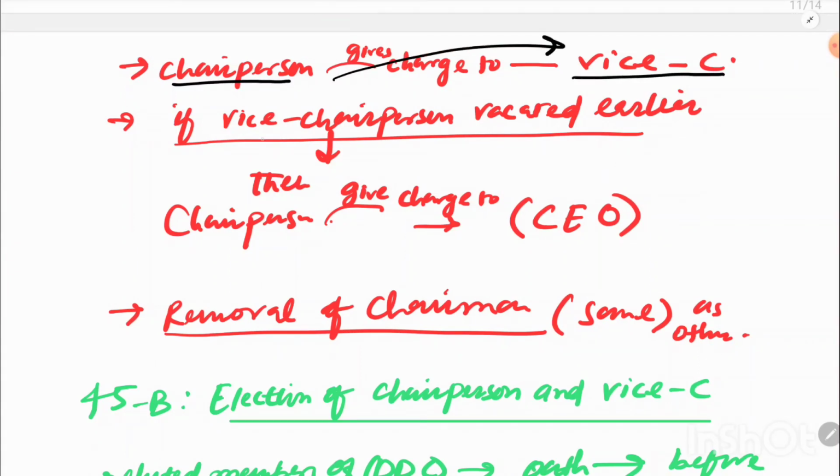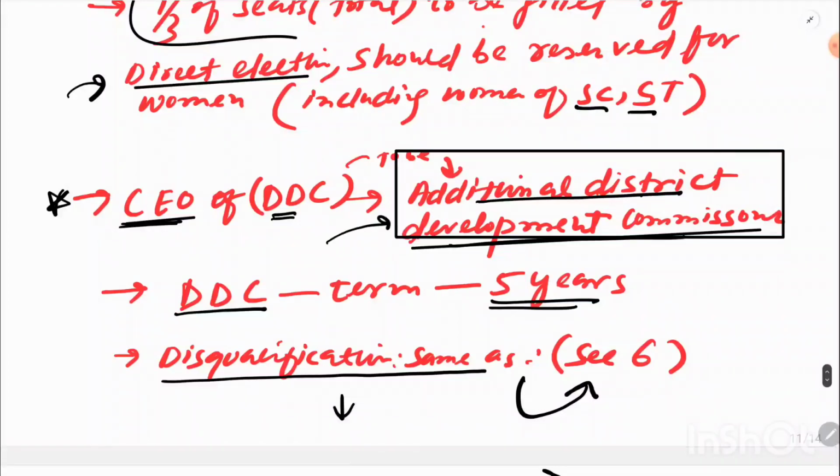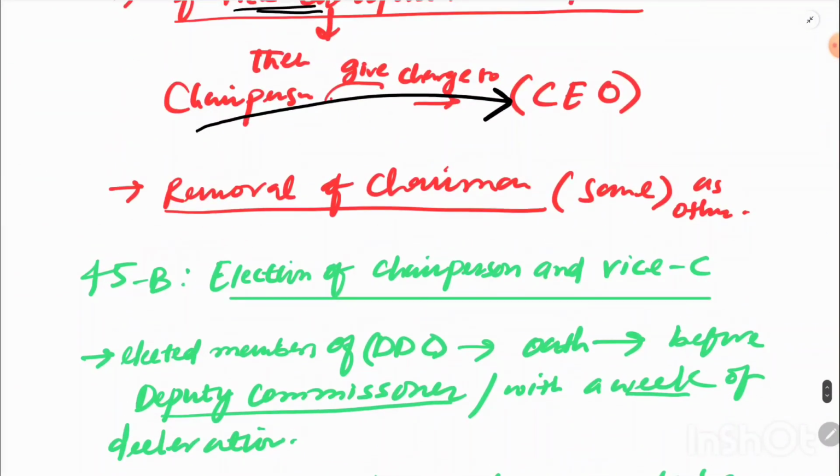But if the vice chairperson has already vacated earlier, it means the vice chairperson is not in office and there is no seat of chairperson or vice chairperson, then the chairperson has to give his charge to the CEO, that is the Chief Executive Officer. And who is the CEO? The CEO will be the Additional District Development Commissioner, okay? Simply, then the chairperson has to give his charge to the Additional District Development Commissioner, okay?